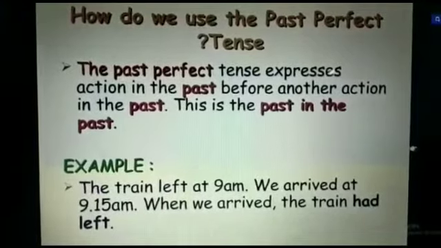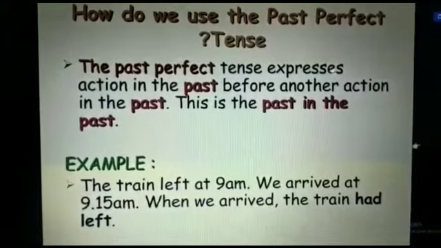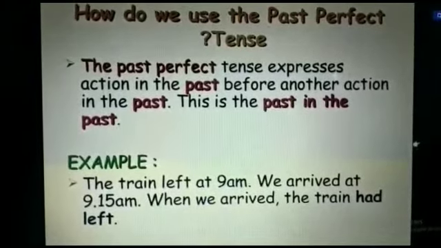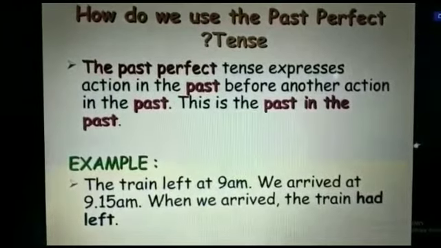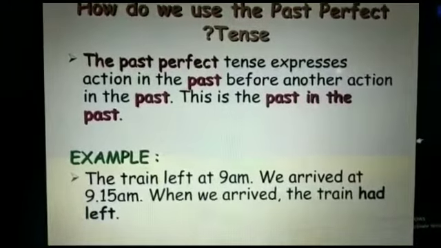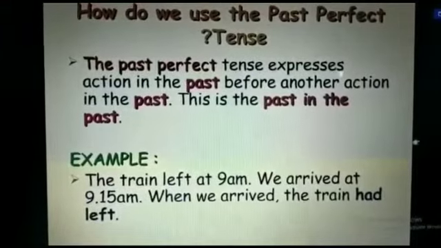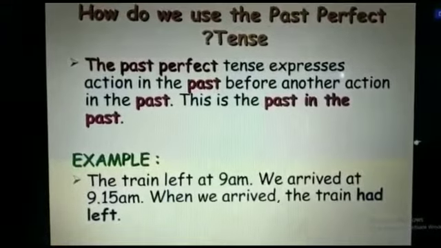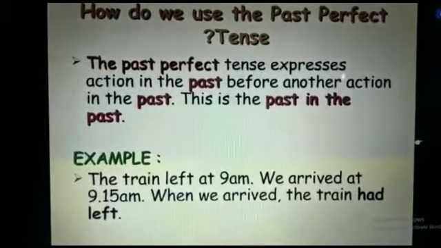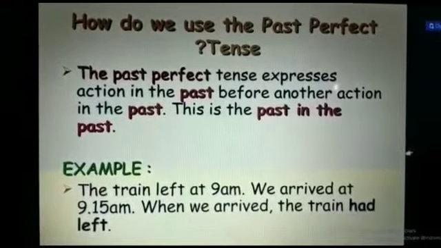Next is the past perfect tense. The past perfect tense expresses action in the past before another action in the past. Example, the train left at 9 am. We arrived at 9:15 am. When we arrived, the train had left. It is like past in the past.